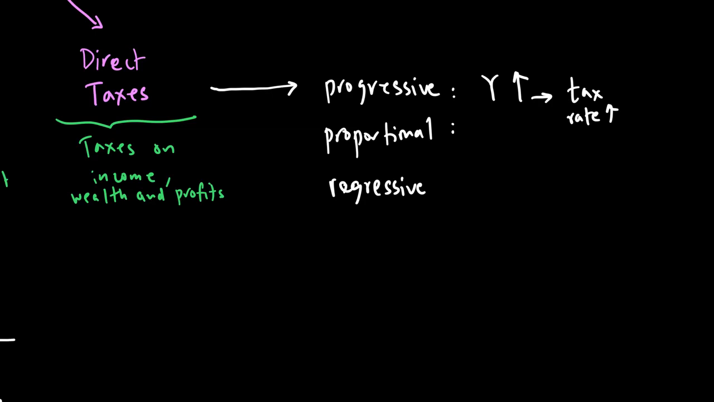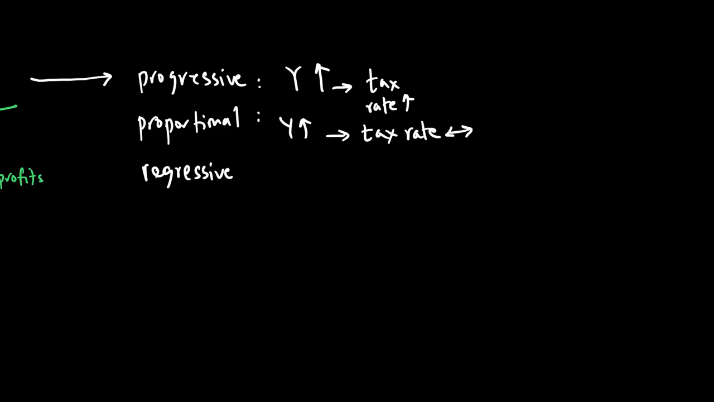Proportional tax rate basically means that if the income goes up, the tax rate doesn't change. So you can say that the tax rate remains, irrespective of whatever people's income is. The tax rate, T for tax rate, may remain at, for example, 20% flat.